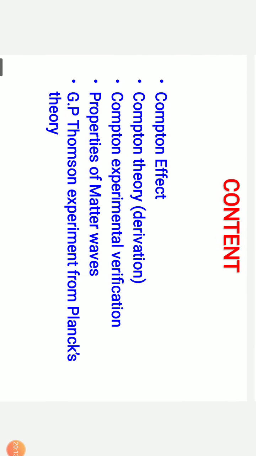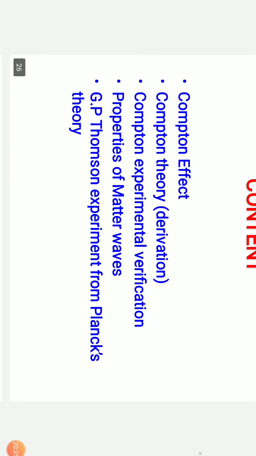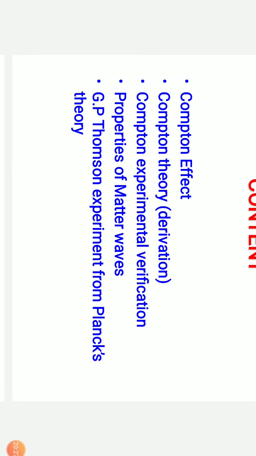So now let us take the Compton effect. Now before going to the Compton effect, what is the Compton effect? Why should we go to the Compton effect? Now we have derived Planck's law, which says that energy is discrete and it is in the form of packets. So now we have two things. One thing is we have matter and we have wave. Earlier matter and wave were different. Now matter and wave both are the same.